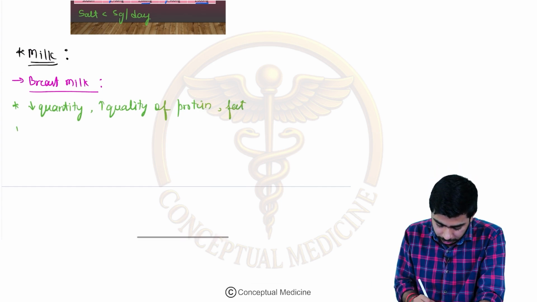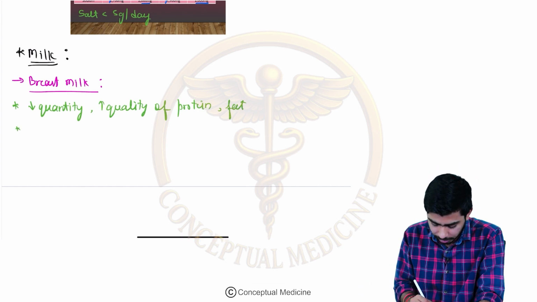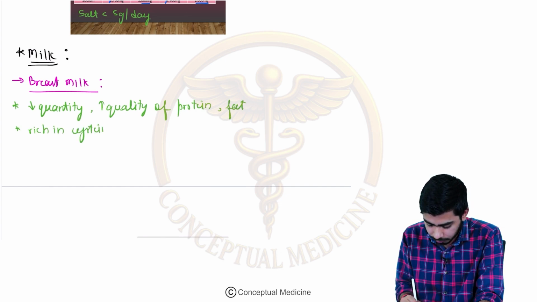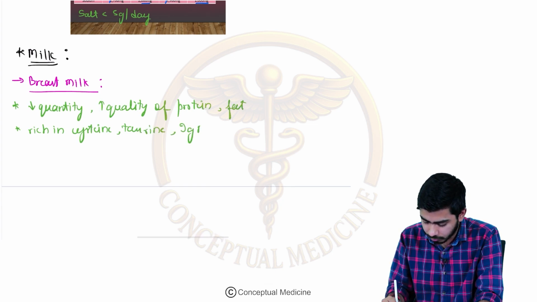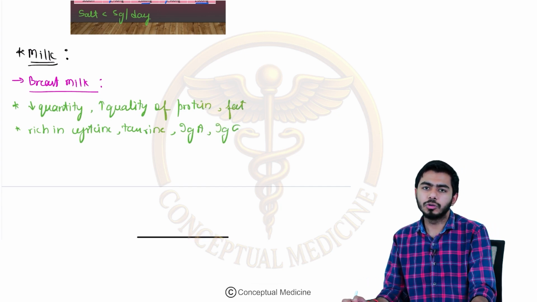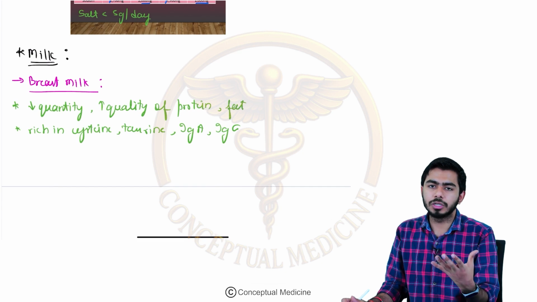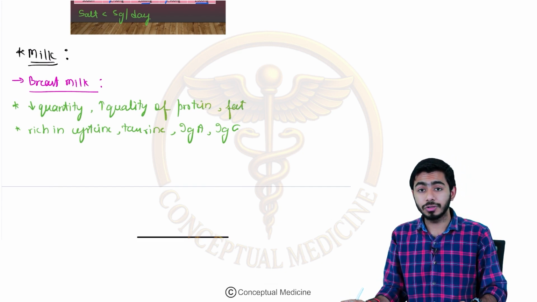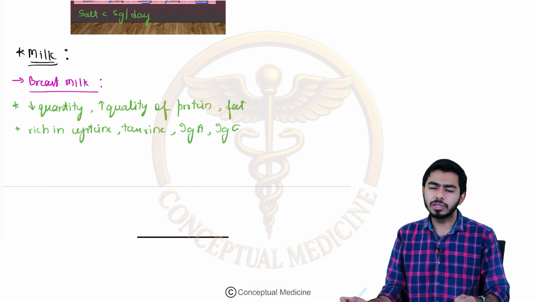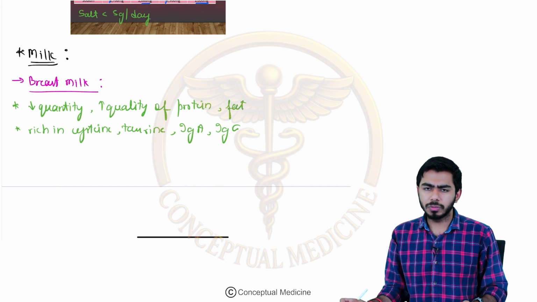Okay. Next point which we should remember is that it is rich in cysteine and taurine. It is also rich in some antibodies found in the breast milk. In the colostrum, that is the first milk ejecting from the breast for the baby, it is very rich in the IgE antibodies, right? That is helping the immune system of the baby, right?